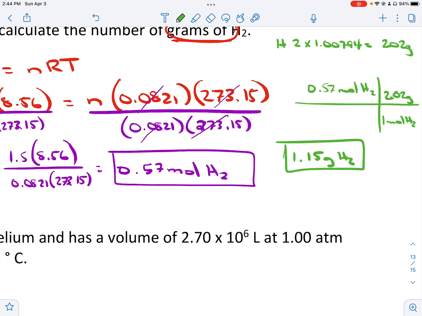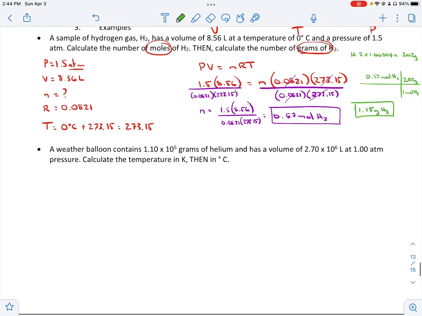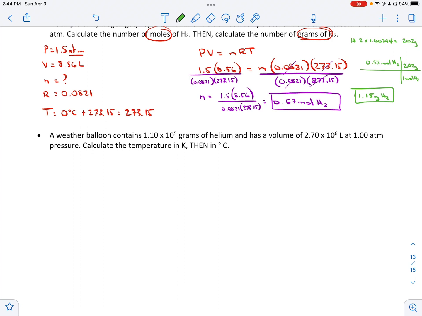Take a second, soak that in. Let's look at that next one. This time we've got grams, which we can get to moles, but we have to do some work. We have a volume, so that's V. We have a pressure.